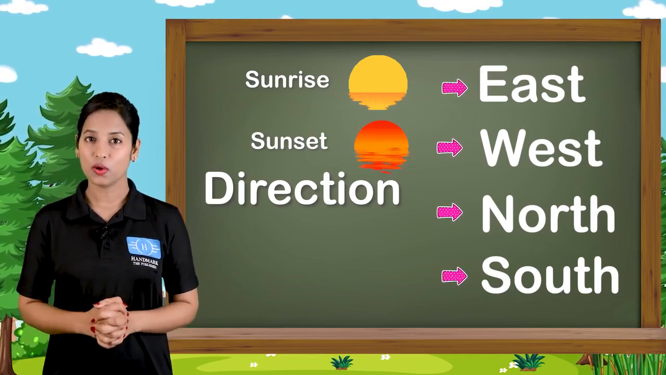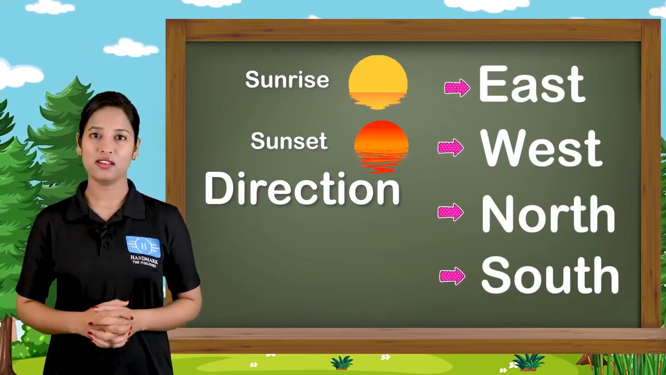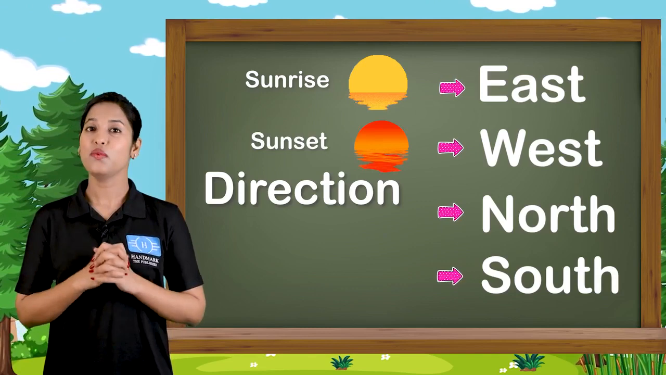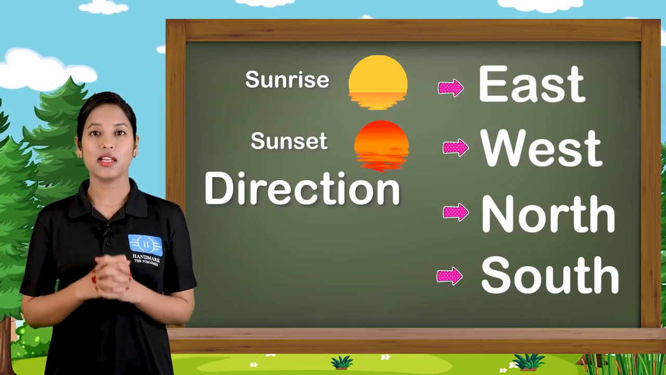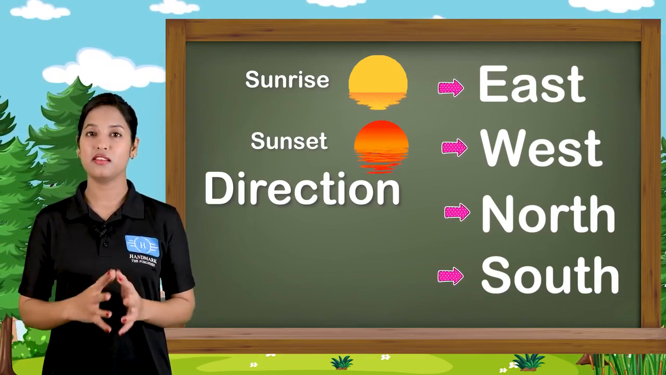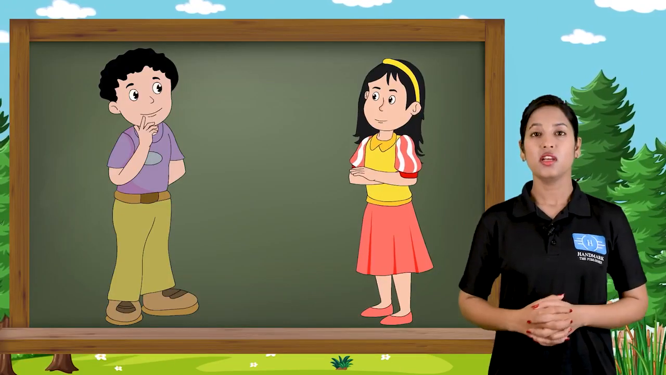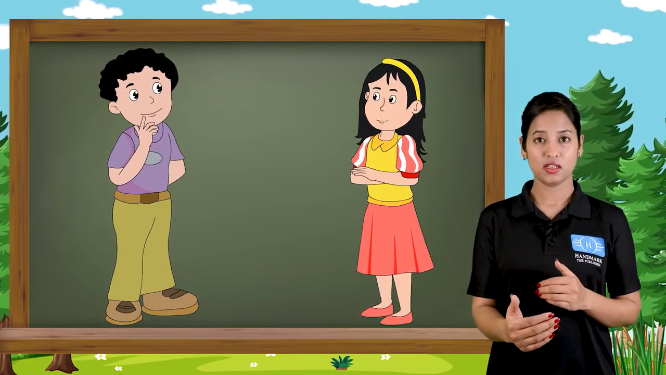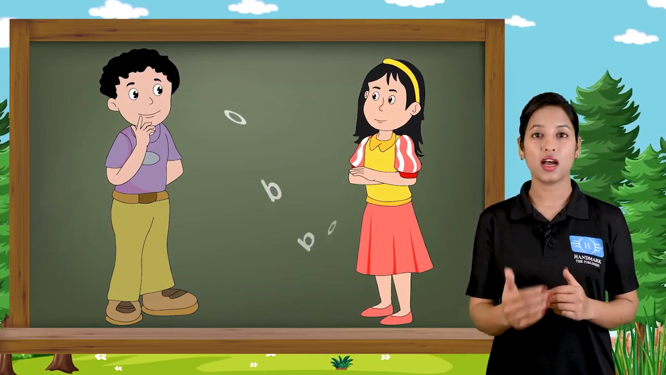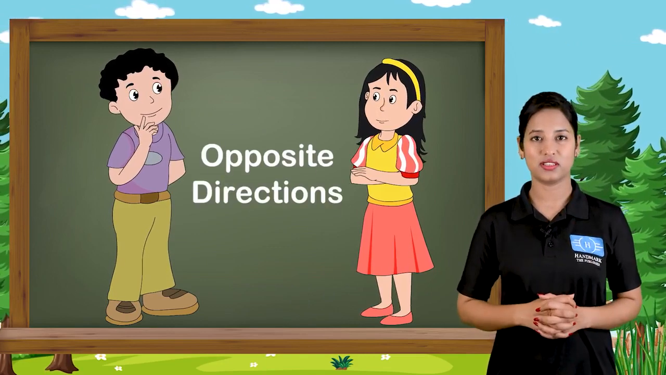The north pole is in the north direction, and when we face the north direction, the direction right behind us is the south direction. Children, when we face each other, we actually are at opposite directions.